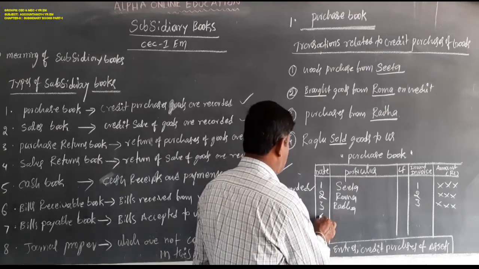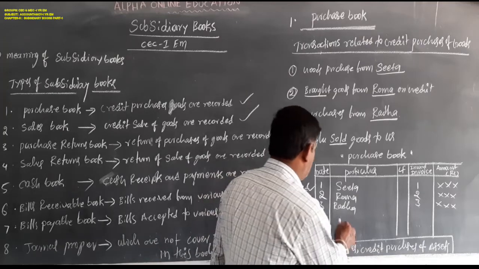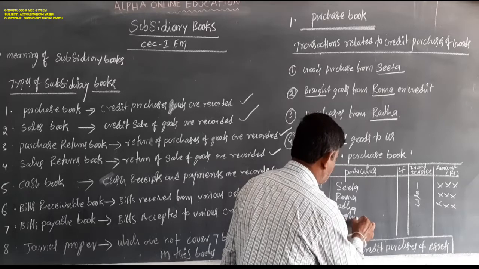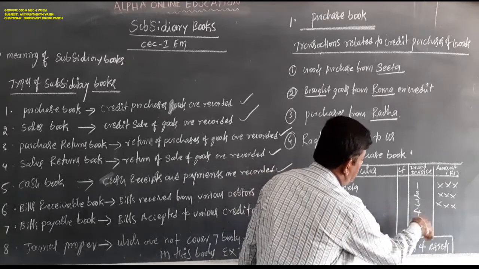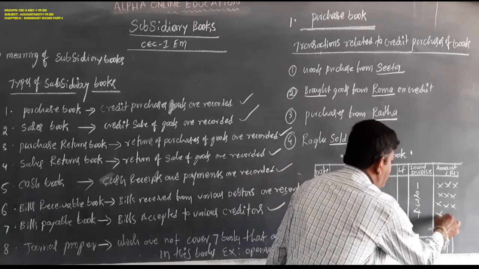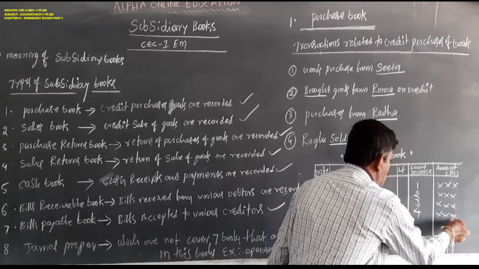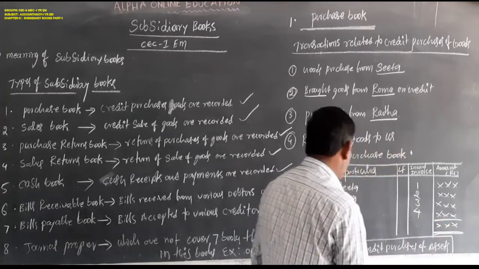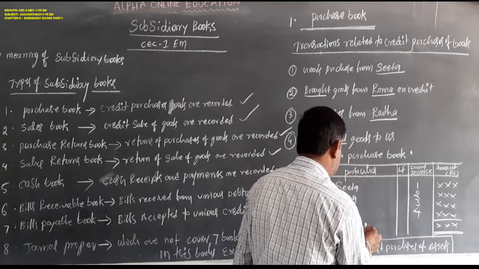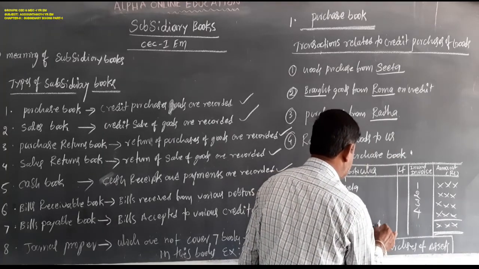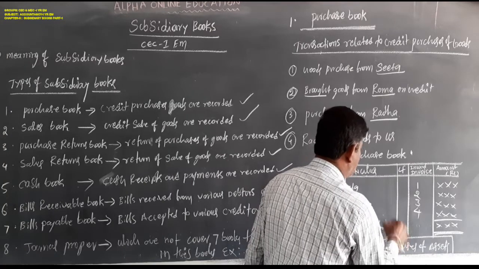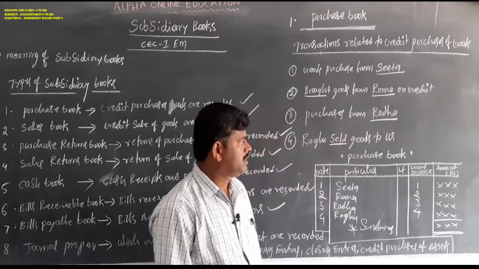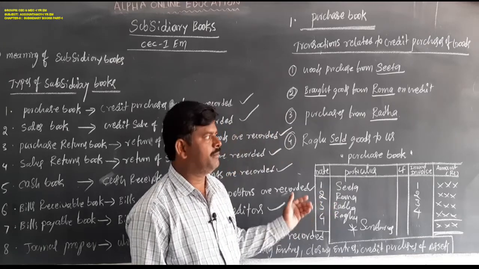So Raghu's name is also recorded here, Raghu account, and invoice number 4, the amount will be recorded here only. Total them, it is nothing but sundries. Sundries are the total of the purchases. In this manner you have to maintain the purchase book.